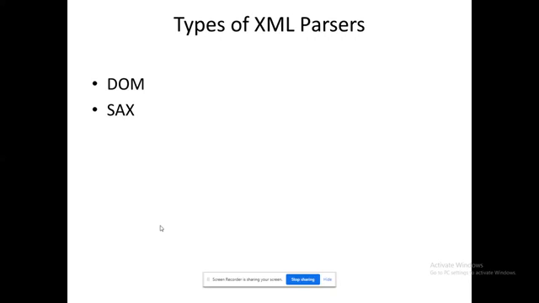Second, I need to identify the data using the child nodes. For example, student is the root node, name is the child node, and the value is available in that. So student dot name will give me Ashok. Student dot mobile number will give me that value, and student dot roll number will give me that value.